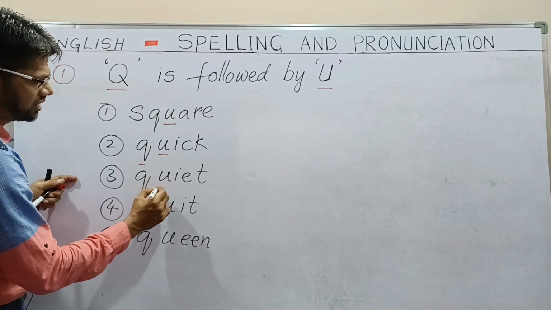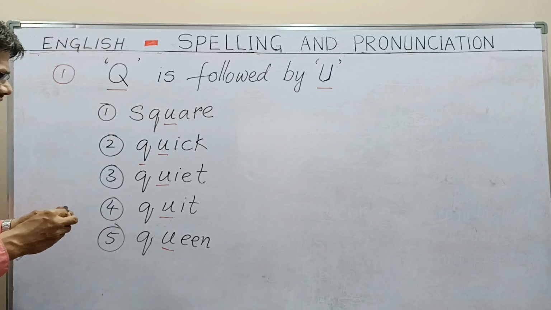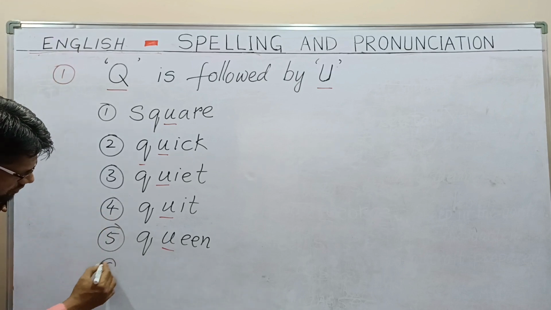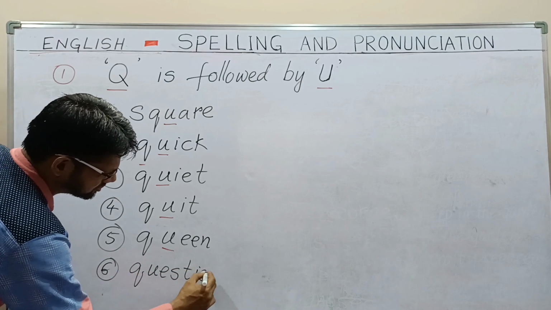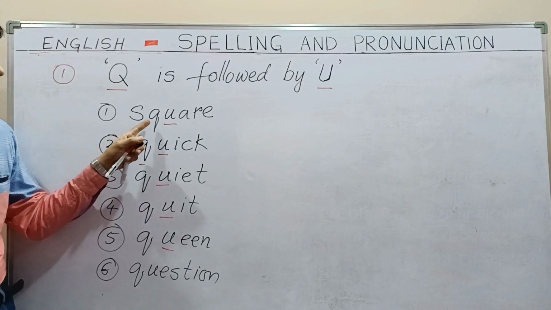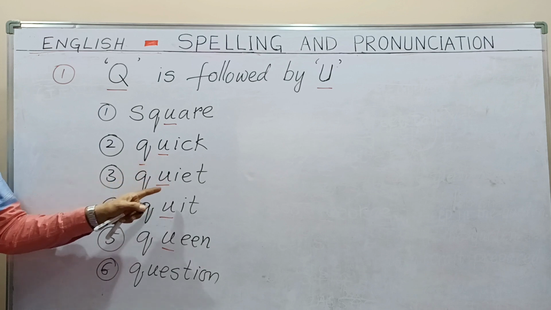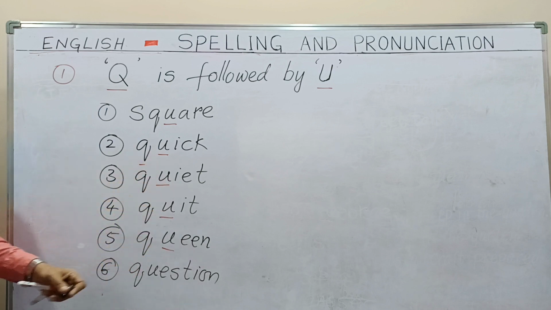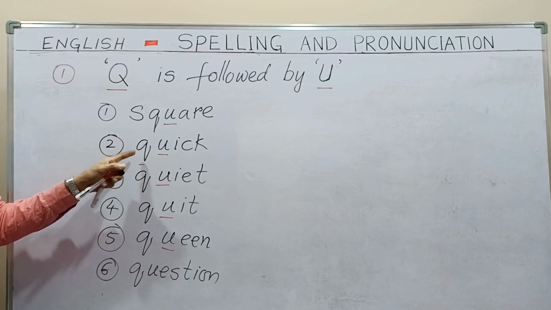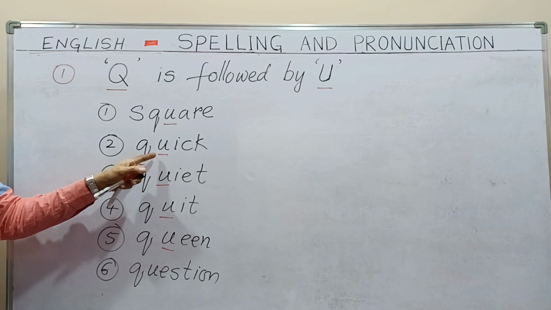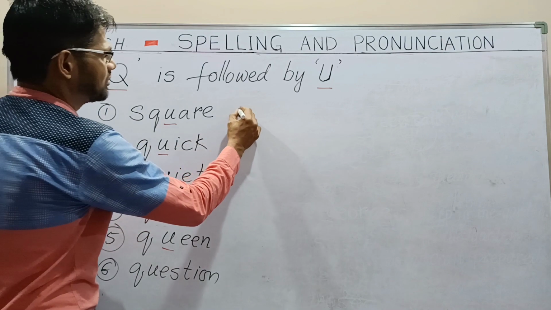U. Here also U. More examples like the word question. In these words you can notice that after Q, U is there. Quick, quiet, quit, queen, question, all words have U after the letter Q. After the letter Q, which letter is there? U is there.